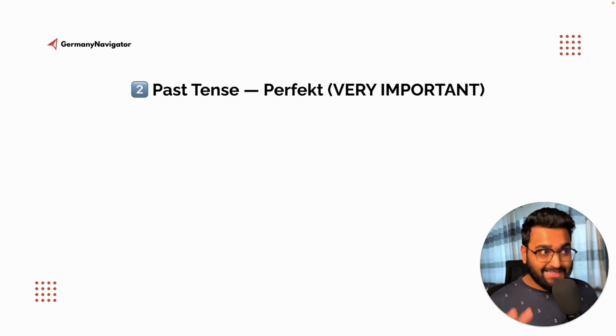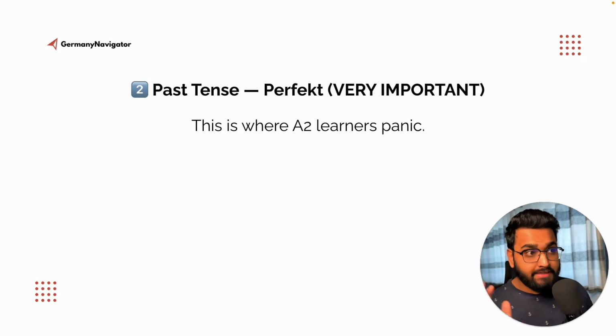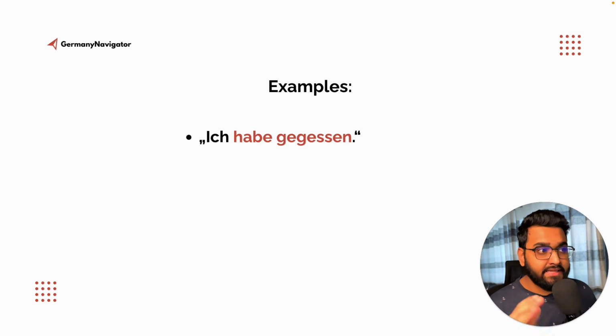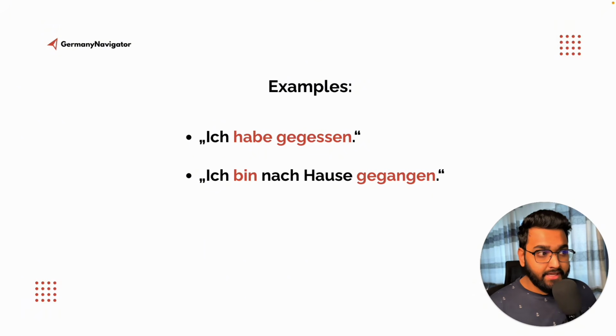And the next one is past tense, Perfekt, very important. This is why A2 learners panic. Haben or sein plus Partizip 2. This is the rule you should always remember. So haben or sein plus Partizip 2. Let me show you some examples. Ich habe gegessen. Ich bin nach Hause gegangen. So in the first one you used haben. In the second one, you used sein.